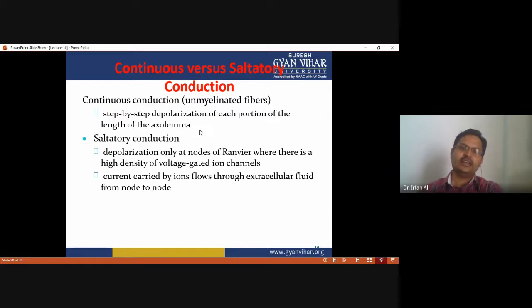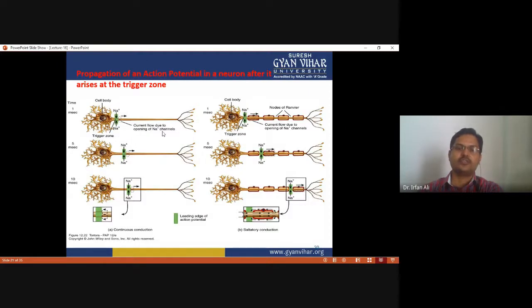Another type of conduction is saltatory conduction. This occurs in myelinated fibers, which have nodes of Ranvier. Depolarization takes place only at the nodes of Ranvier, not the whole nerve cell, where there is a high density of voltage-gated ion channels. Current carried by ion flow goes through extracellular fluid from node to node. Nerve impulse conduction by saltatory conduction is fast compared to unmyelinated fiber or continuous conduction. You have to see this in the diagram.